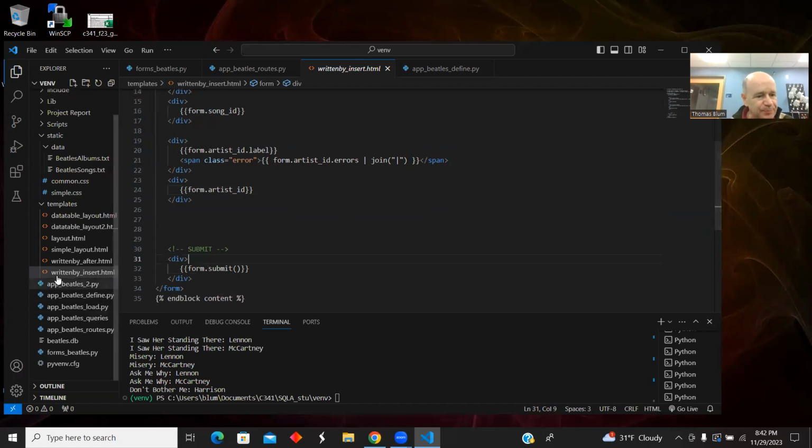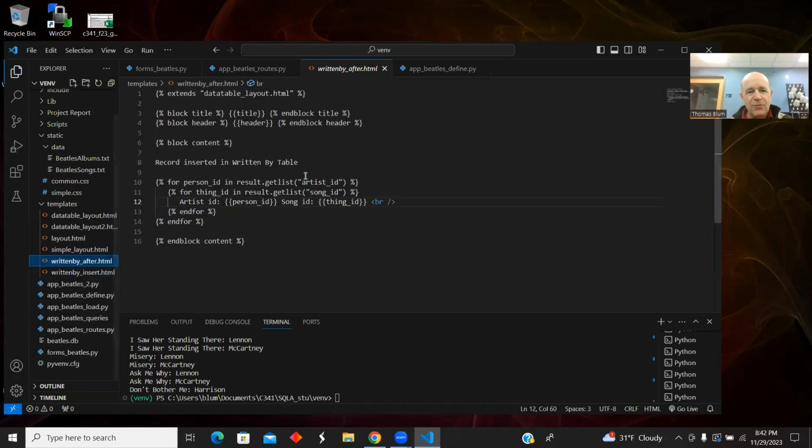There's the submit button. In the handler, I'm just doing that sort of nested loop of getting the list of IDs. But these are just IDs. So this is going to say artist ID 1, song ID 15. It's not going to be very informative. Now I could be more informative.